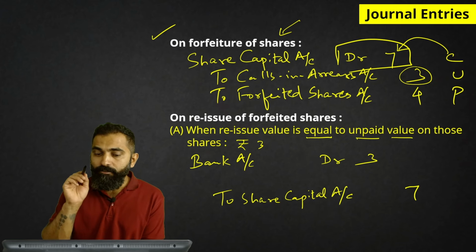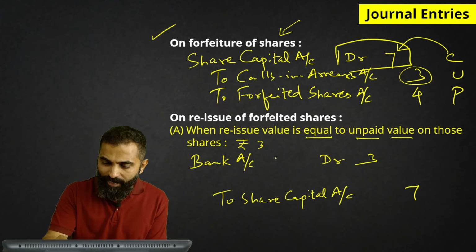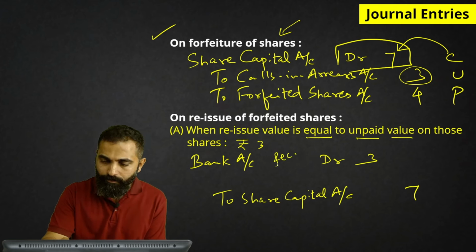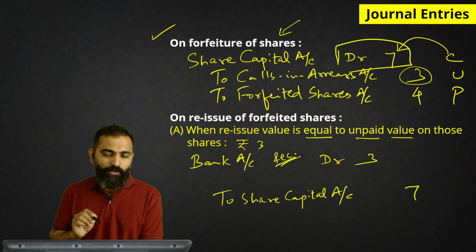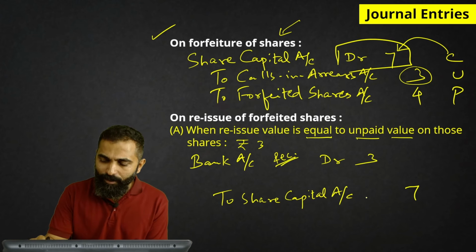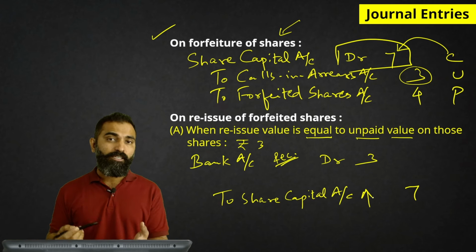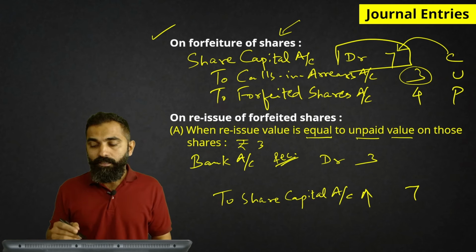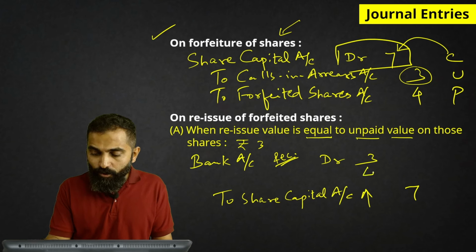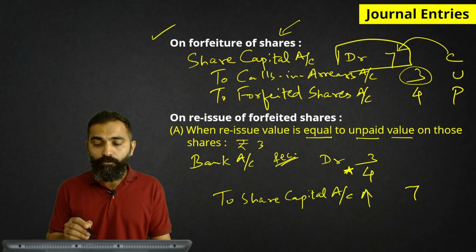So we received 3 rupees. So bank is the receiver. That's why bank account debited. The share capital is credited because capital goes up. We have reissued the shares, the capital will again increase. But there is a difference, or as I said, there is a gap of rupees 4.